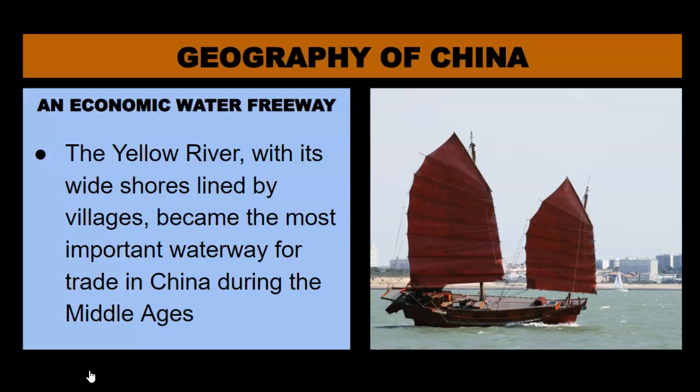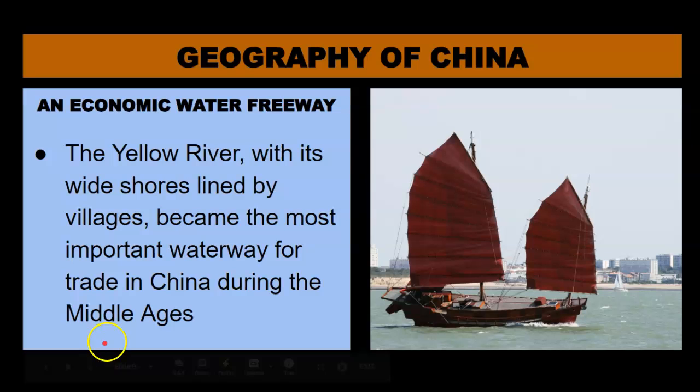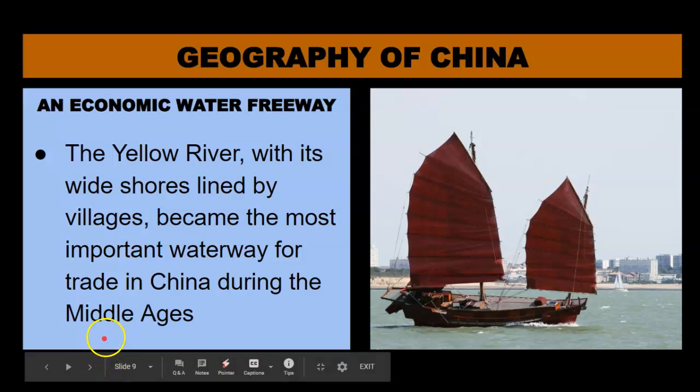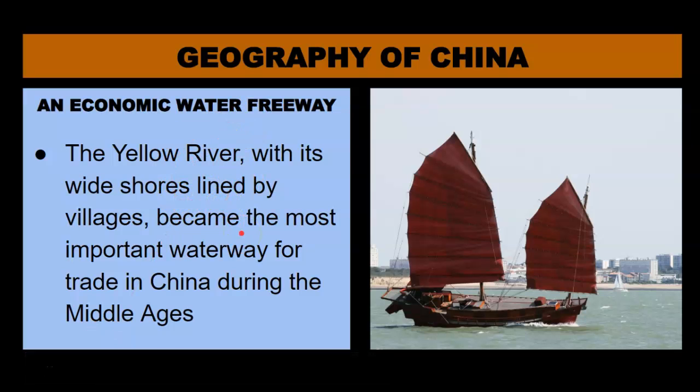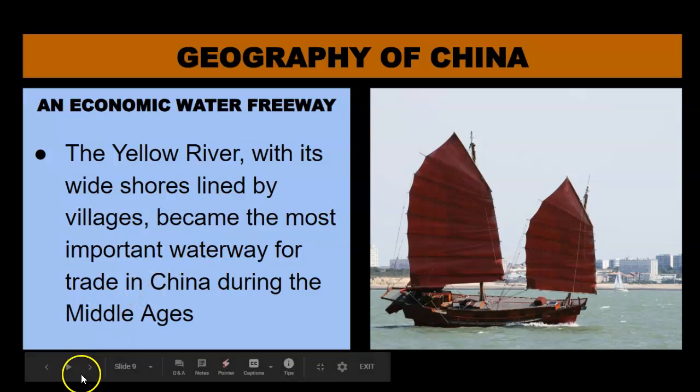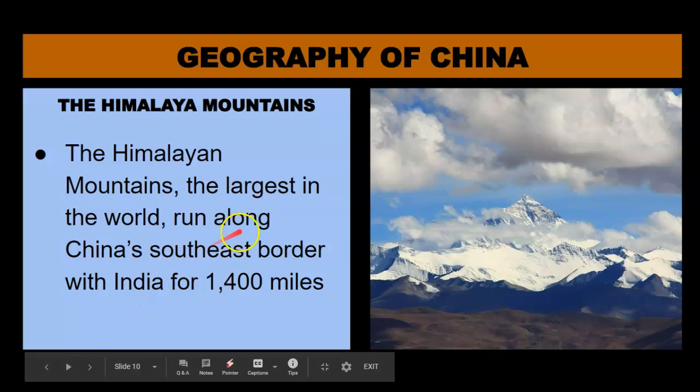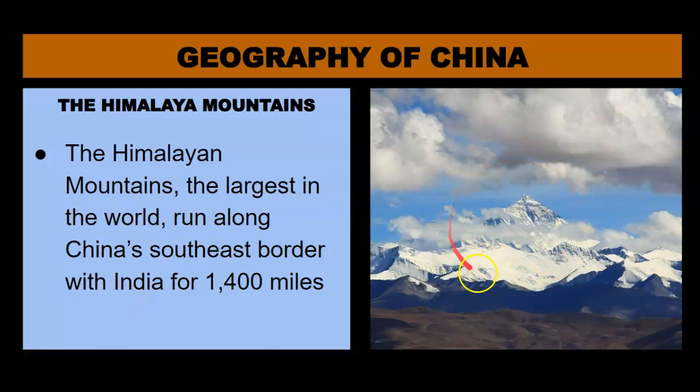And the river itself provides a resource. The food in the river, the water in the river, that becomes an economic resource. So China, which was one of the earliest civilizations in the world, relied on the Yellow River for their growth, much as did other early world civilizations. All right, moving on. Now let's look at mountains.